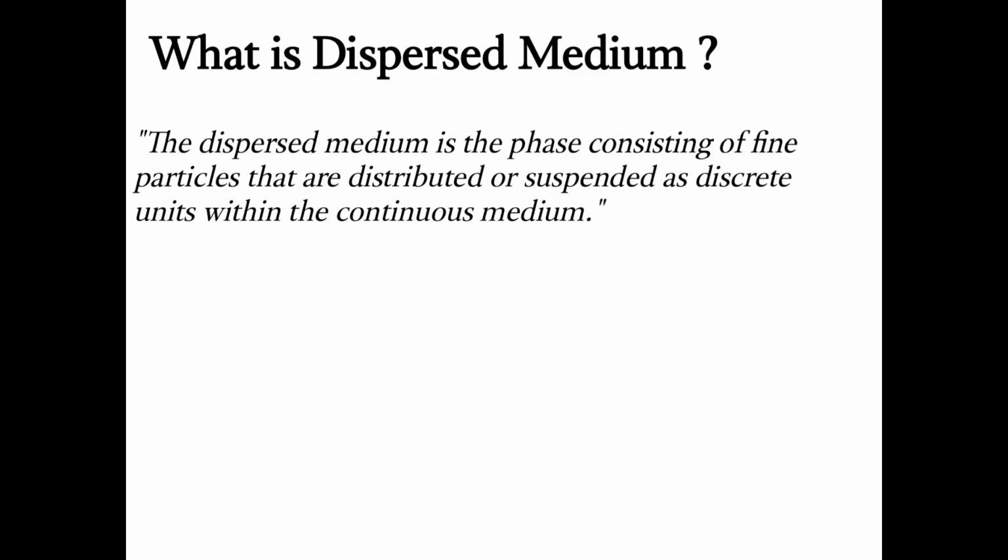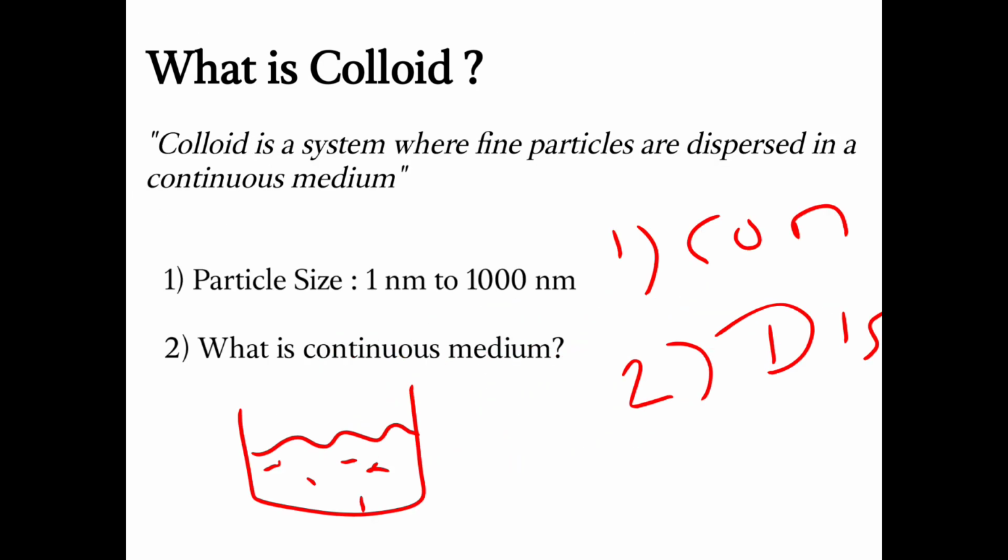The dispersed medium is the phase consisting of the fine particles that are distributed or suspended as discrete units within the continuous medium. I hope it is clear now what is dispersed medium and what is continuous medium. Right now we will see what the differences in the system will be when the particle size varies from 1 nanometer to 1000 nanometer.